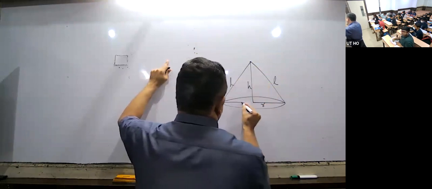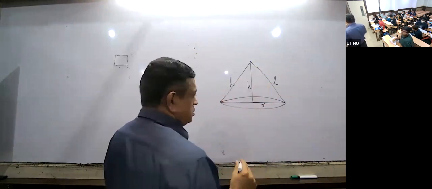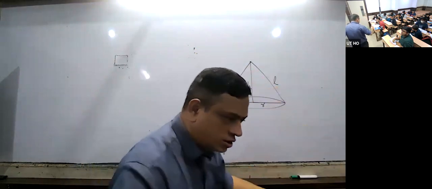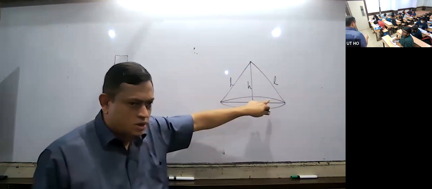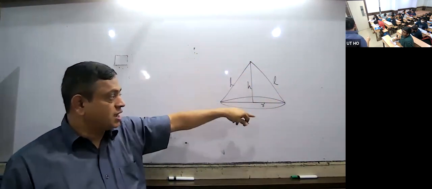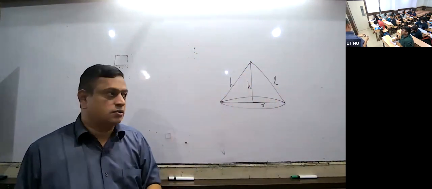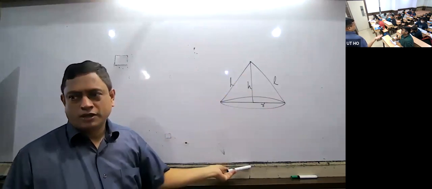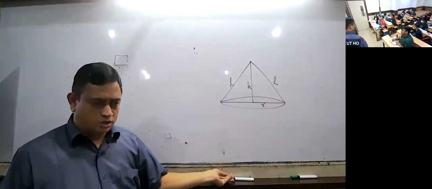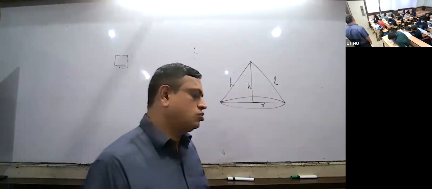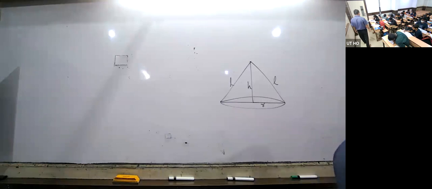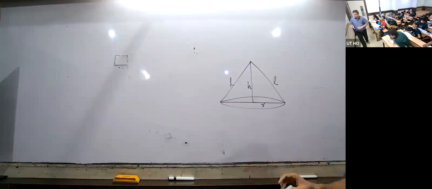Have you seen what slant height is? Okay, this one, slant height. This is every face, it is coming as slant height. This is the base. Now H is the height. What is the relation between L, H and R? Pythagoras now.